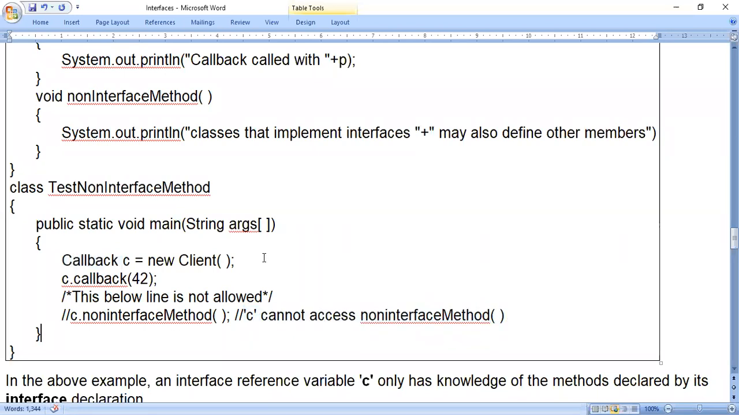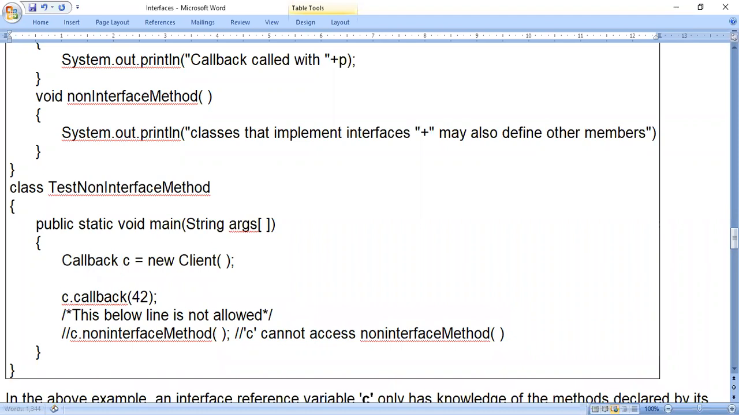Another thing is, if I want to access the non-interface method only, that means independently, without depending on the interface, then what you can do? Client C1 is equals to new Client. Like this you can do. That means now C1 is not a variable, it is an actual object, because see, on the left hand side also I use the class name, and on the right hand side also I use the class name Client. Now you can say C1.nonInterface.